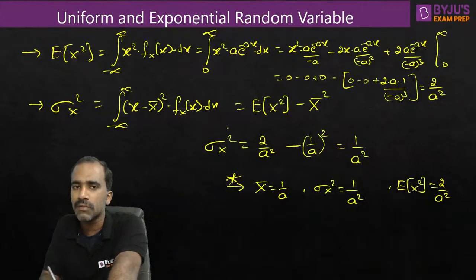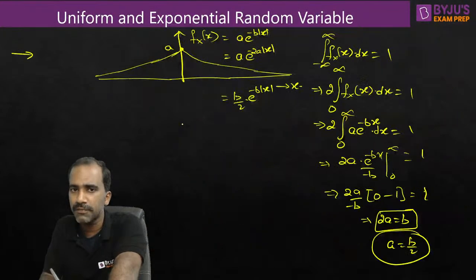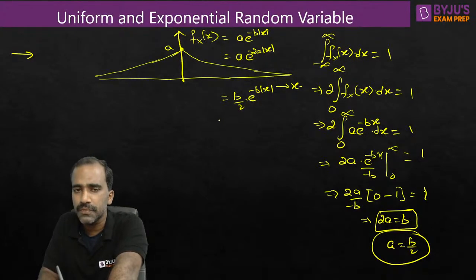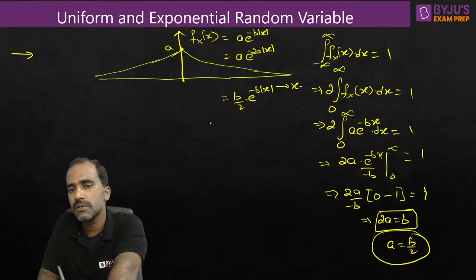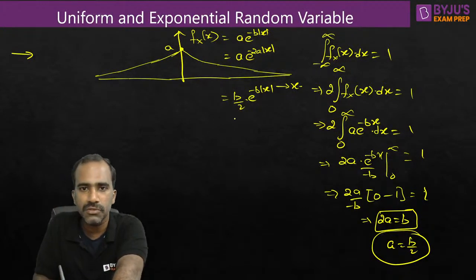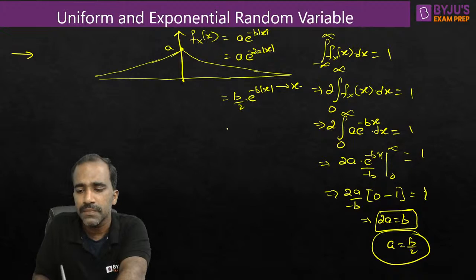But if they want to make it tricky, they might give you this kind of PDF. Or this PDF is not very tricky, but it is a two-sided exponential where the relation between the power and the peak amplitude is not same. So they can play around with modified exponential distributions also. Then we have to be careful. We have to be confident of our basics, and we have to solve. Is it clear to this point?